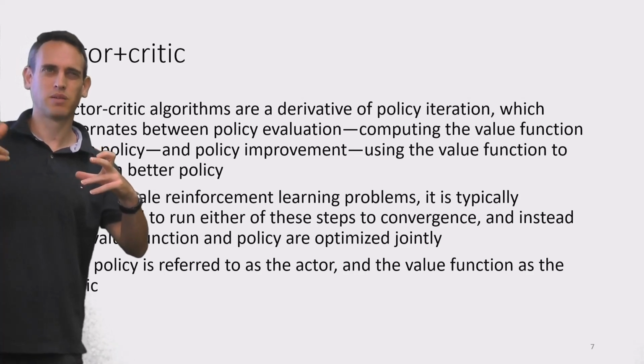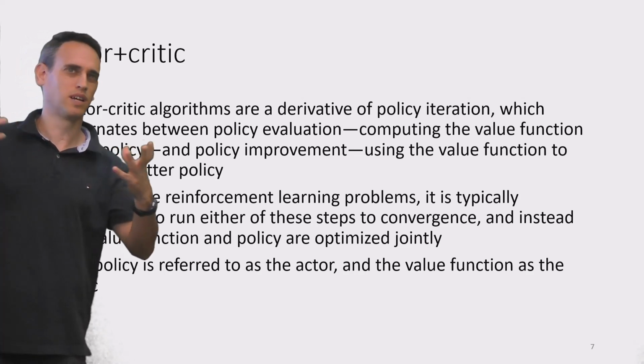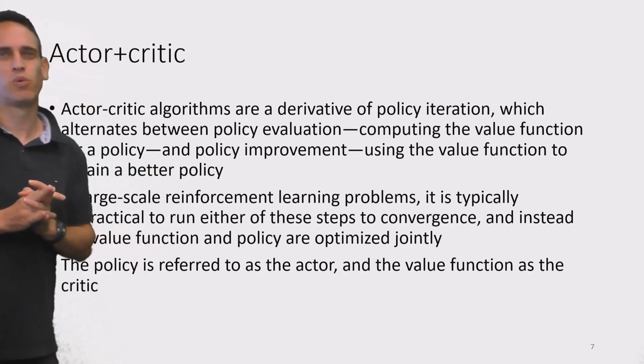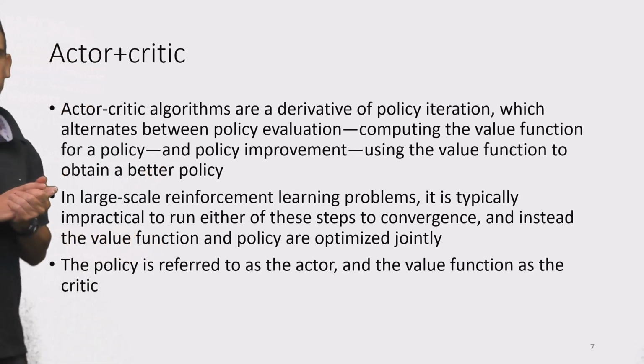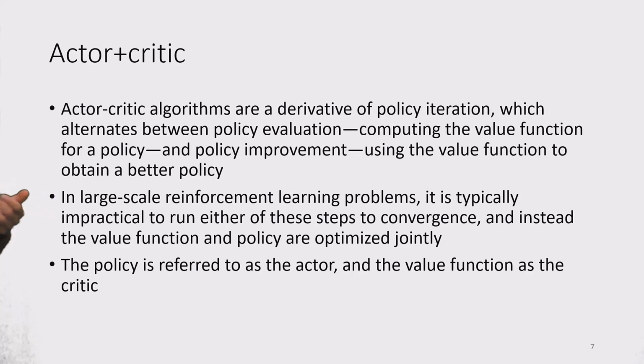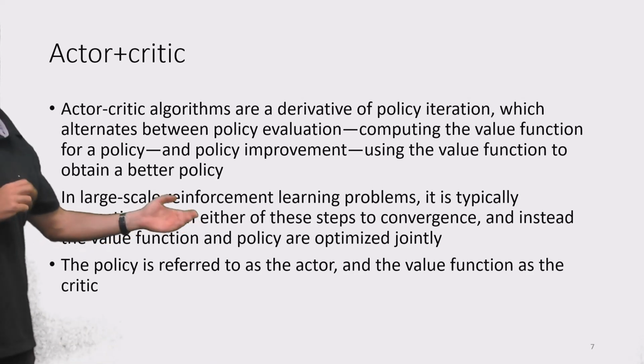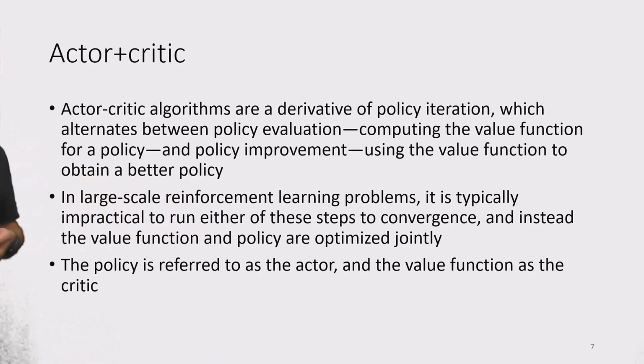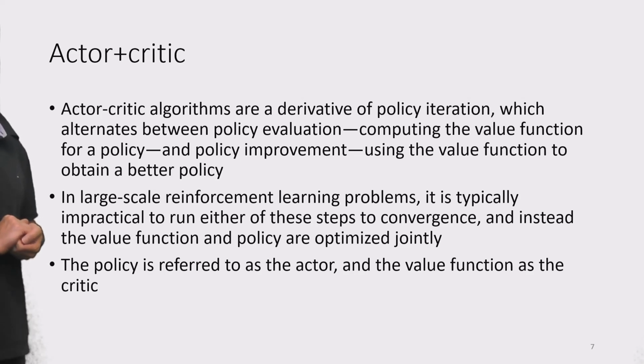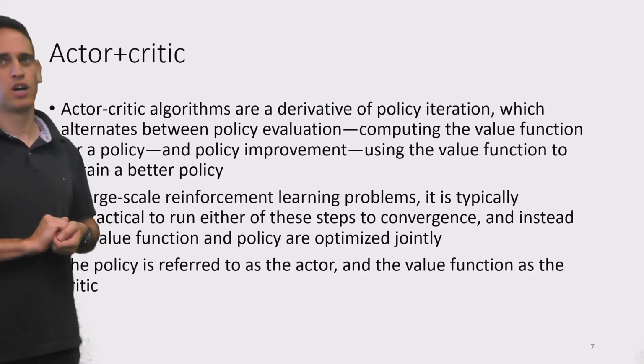I think in the home assignment it's mainly on grid cell environments. However, once we go to very, very large scale problems, it becomes impractical to run either of these steps to convergence, either the policy evaluation or the policy improvement. Instead, the value function and policy are optimized jointly.